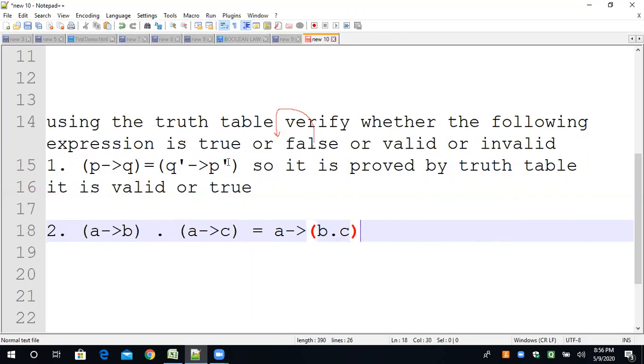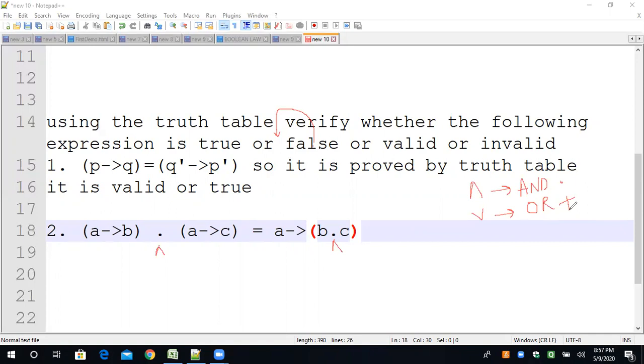Sometimes you will see in a question this dot denoted by this sign. This is nothing but, in modern algebra, AND. And in modern algebra, somewhere if you see this sign, it means OR. You know that AND is denoted by the dot operator and this V is denoted by the plus operator. No problem. So this expression we have to check whether it's valid or invalid.